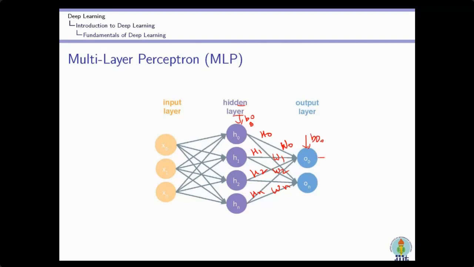Then I will add the activation function. It will generate the output. Similarly, it will add the weighted sum, then the bias, then apply the activation function, then generate the output. So mathematically, every neuron performs the same operation.